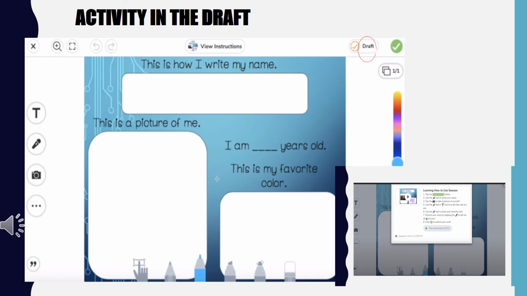Now you can see that you need to use the pencil tool to write your name. The pencil tools are down at the bottom of the page. In fact, you can use more than just a pencil. You have a pencil, a pen, a highlighter, and an eraser. You can change the color on the right-hand side. You can change your name color to your favorite one. Let's say you actually made a mistake and you need to erase it. Just hit the eraser, erase it, and it disappears like magic.